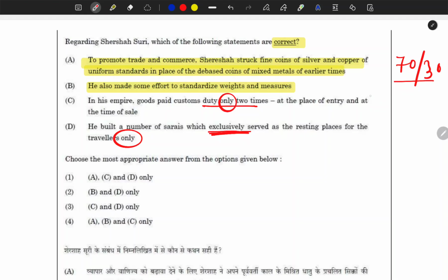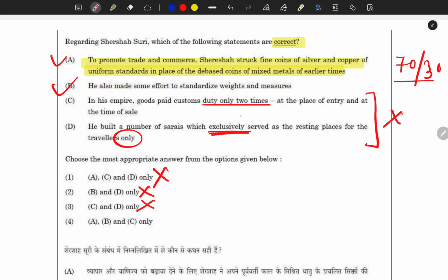So if we consider these 2 statements as incorrect, then there should be A and B for your answer. So A and B should be there, means this option is eliminated, this option is eliminated, and this option is eliminated. Then you will ask, sir, why is this correct? You go and read the history of the reforms he brought, and you will find that this is the true thing.